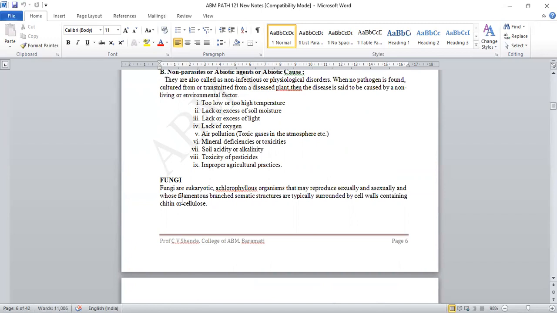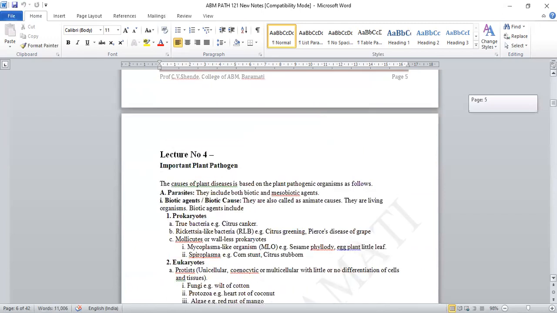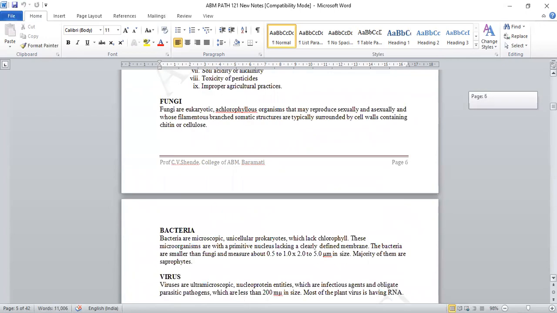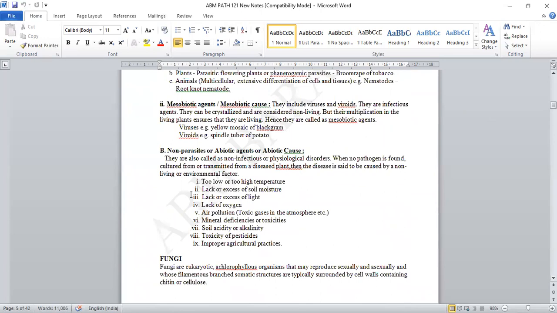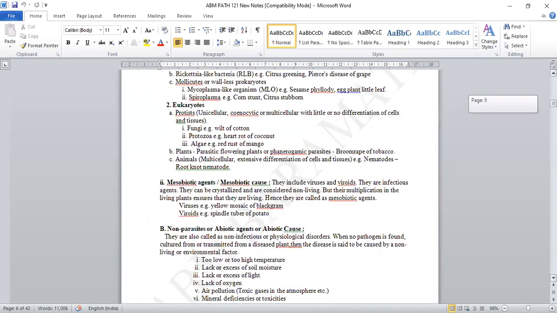If a physical exam of the university is there, you can write the definition of fungi, definition of bacteria, definition of virus, viroid. But if in the exam a 4-mark question is there regarding important plant pathogens, your answer may end up till here, up till non-parasitic abiotic agents. These are the supportive definitions which I have given to you. So this is about our today's topic, important plant pathogens.